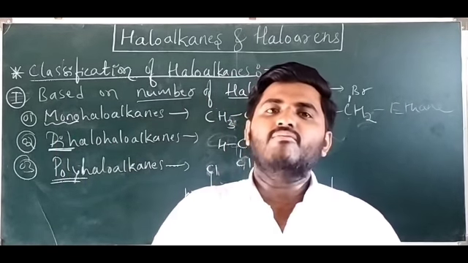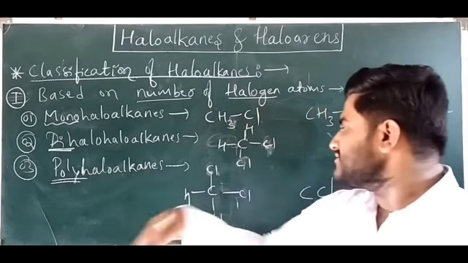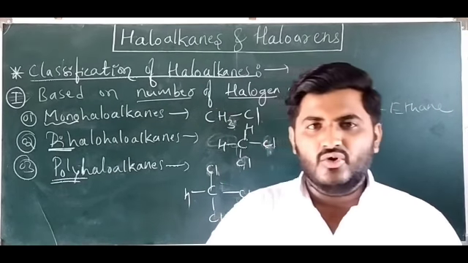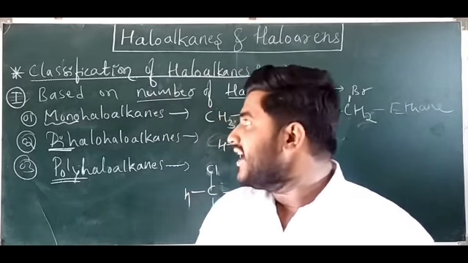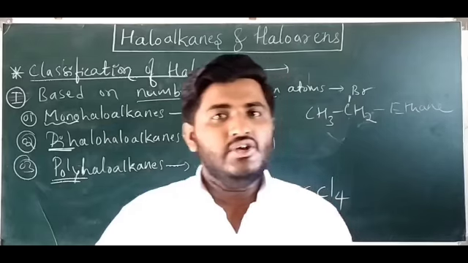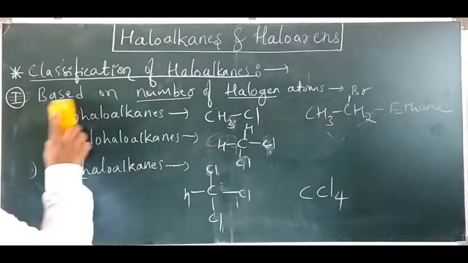The third, polyhaloalkanes, in which more than two hydrogen atoms are replaced by halogen atoms. The halogen may be chlorine, bromine, fluorine or iodine. You can take any halogen atom. So this is the classification of haloalkanes based on the number of halogen atoms. Next is another category of classification of haloalkanes.